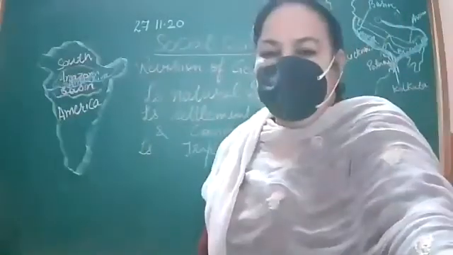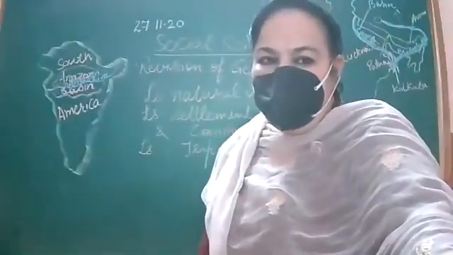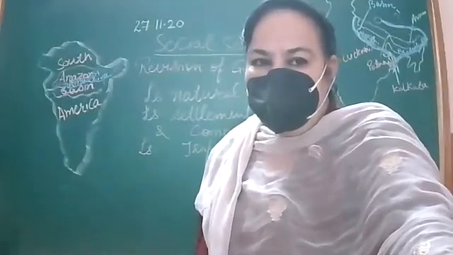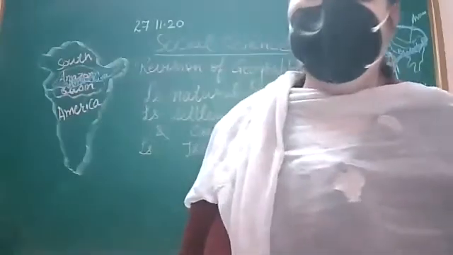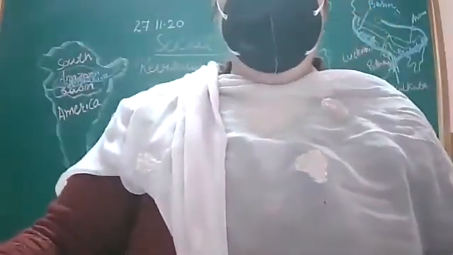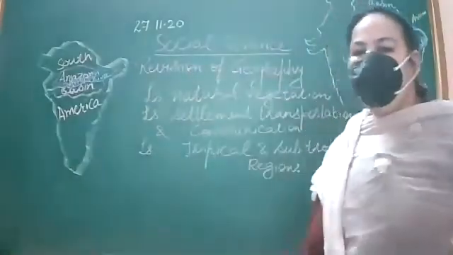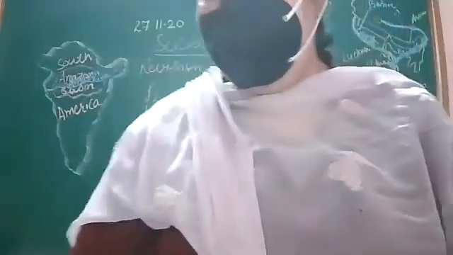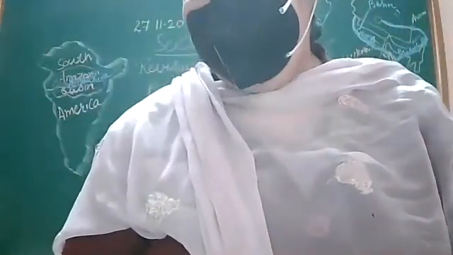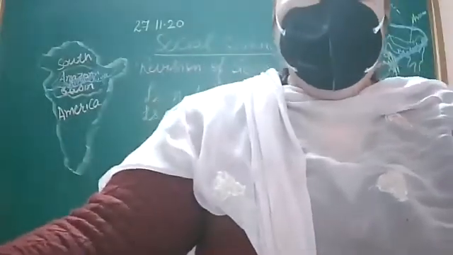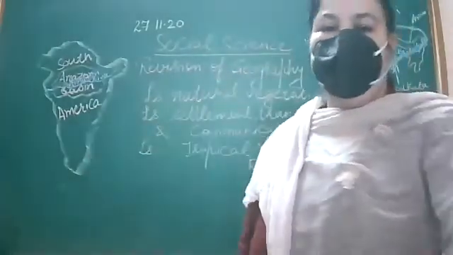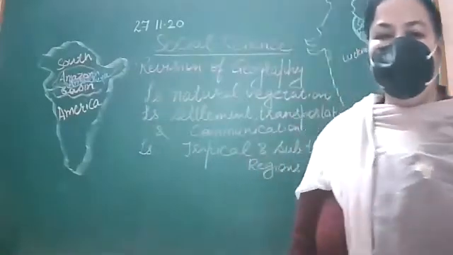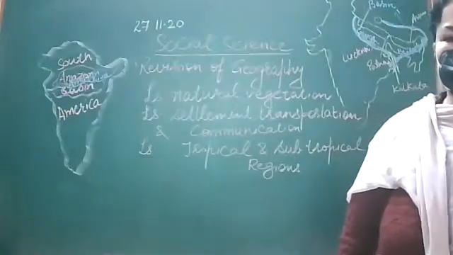Evergreen forests are the forests where trees remain green throughout the year. Here, trees do not shed their leaves at the same time. Evergreen forests get rainfall more than 200 centimeters. Listen again: here, trees remain green throughout the year, they do not shed their leaves at the same time, and they get rainfall more than 200 centimeters.